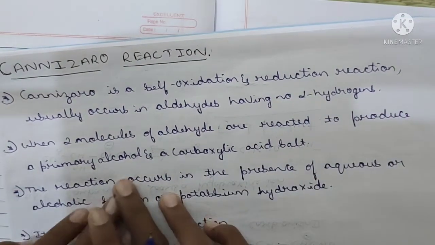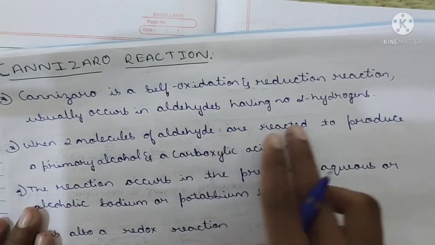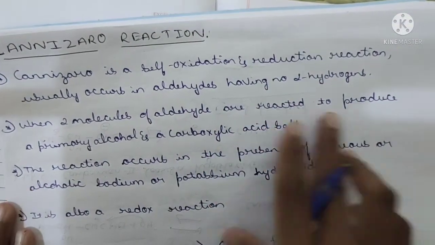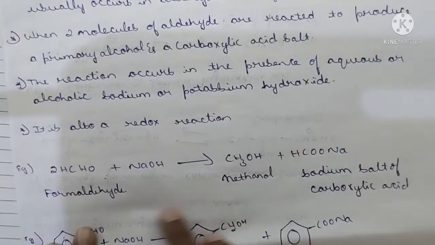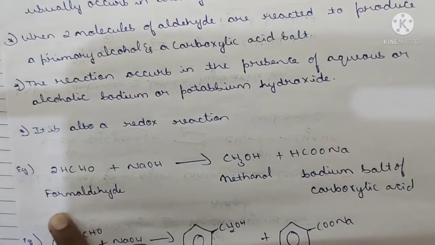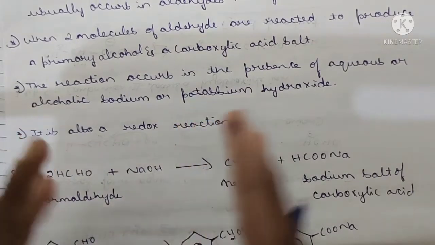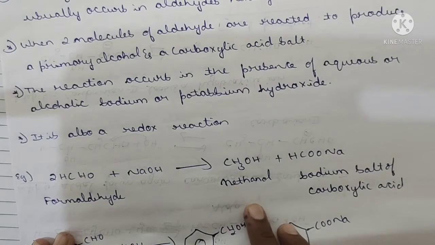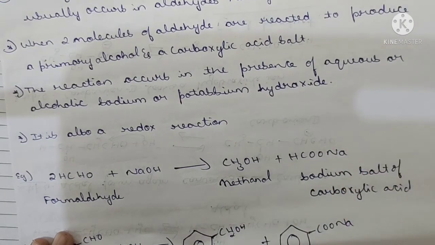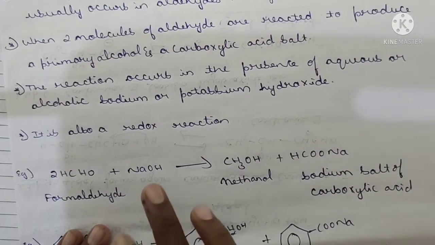See here, the actual concept: when two molecules of aldehyde combine or react, they produce a primary alcohol and a carboxylic acid salt. Simple. When two molecules of the aldehyde combine, 1 plus 1, they form an alcohol, or methanol, and another one, that is the sodium salt of carboxylic acid, and this reaction is conducted in the presence of sodium hydroxide.